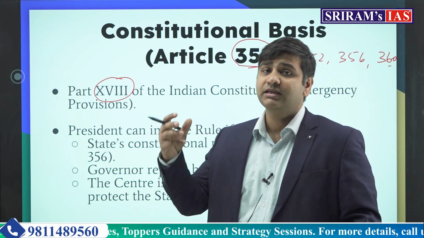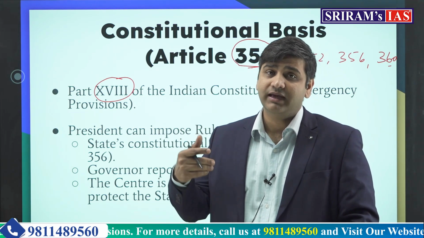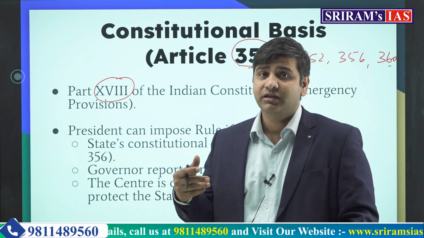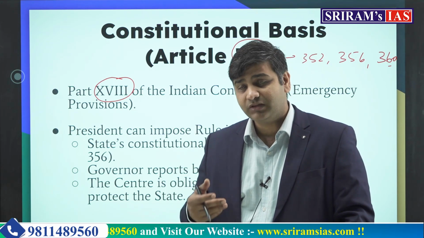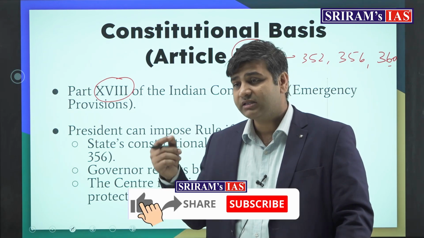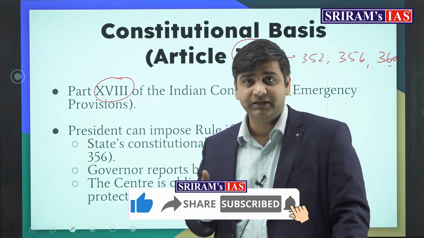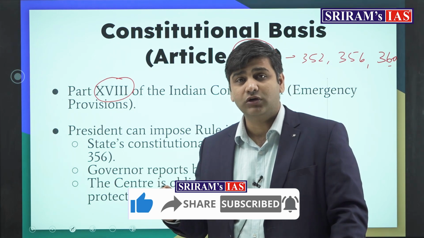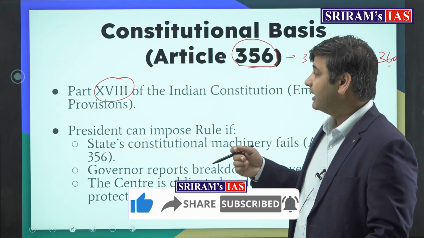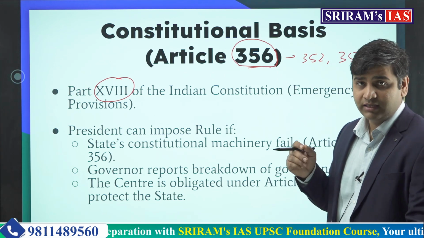That simply means the central government gets overarching power over the executive and the legislature of the state. The laws are executed by the center, the laws are made by the center. The assembly either can be suspended or can be dissolved. Whatever needs to be done by the president is done in consultation with the governor of the state.